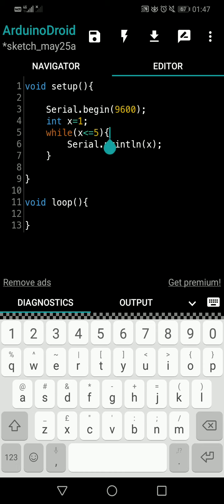So now what if we are supposed to switch on a number of LEDs in a particular order. Let's say you have LEDs on pins 6, 7, 8, 9 and 10. You want to switch on number 6 LED, and wait 1 second. Number 7 LED, wait 1 second. Number 8 LED, wait 1 second. Number 9 LED, wait 1 second. And number 10 LED. So with a 1 second delay you have to switch on everything. So how can we implement this using a while loop?